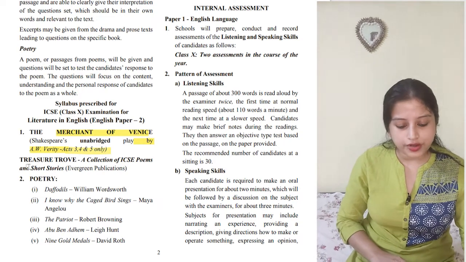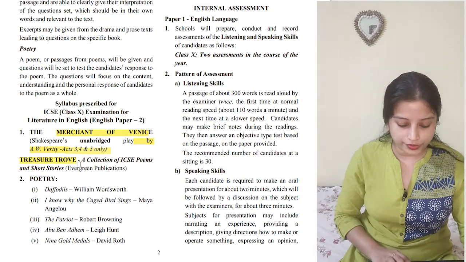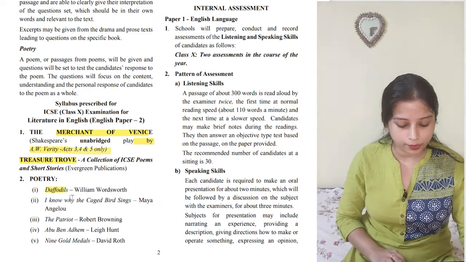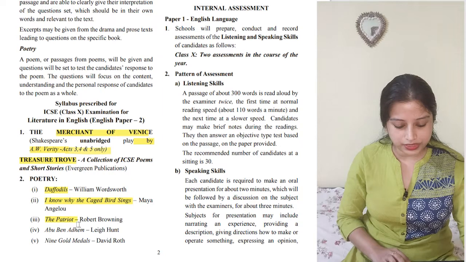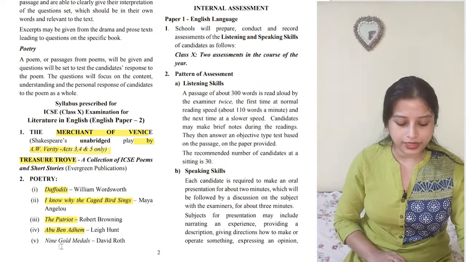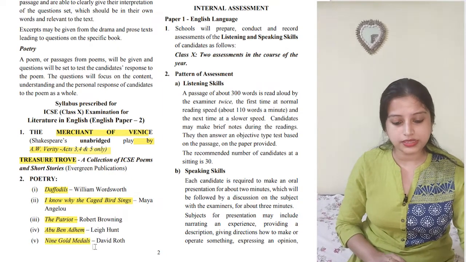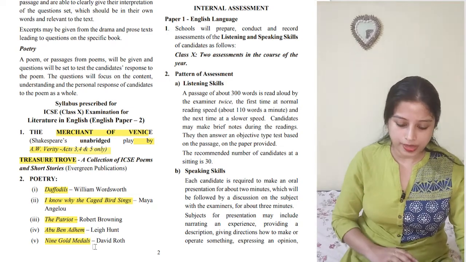Now coming to Treasure Trove, your prose and poetry book. You have Daffodils from poetry. You have I Know Why the Caged Bird Sings. You have The Patriot. You have Abu Ben Adhem. And you have 9 Gold Medals, which is the 9 topics that you have.